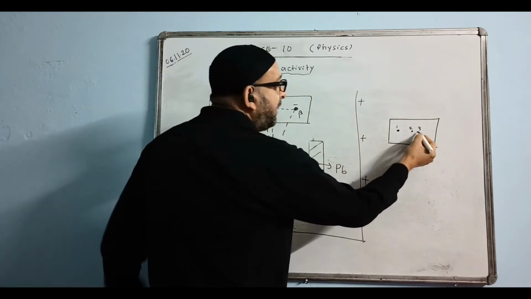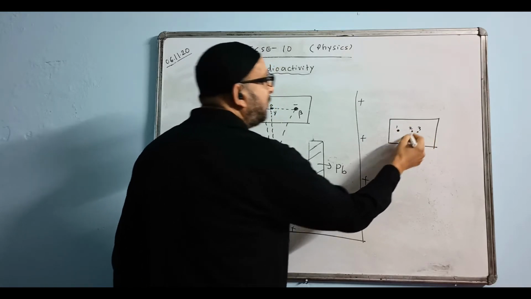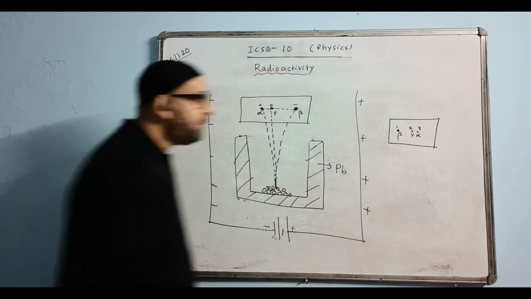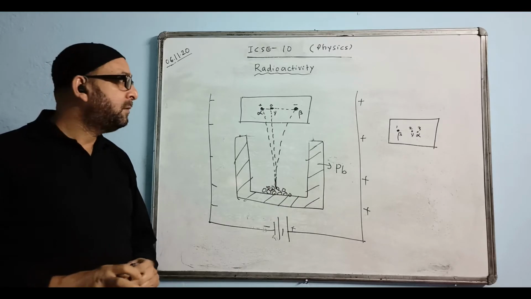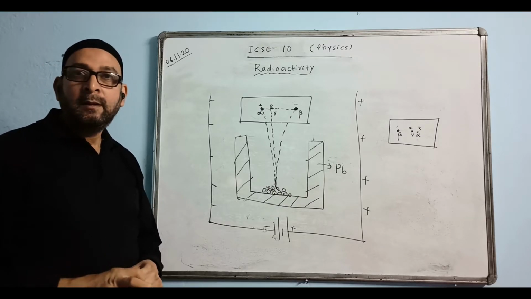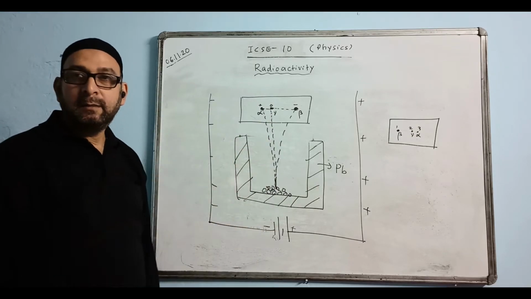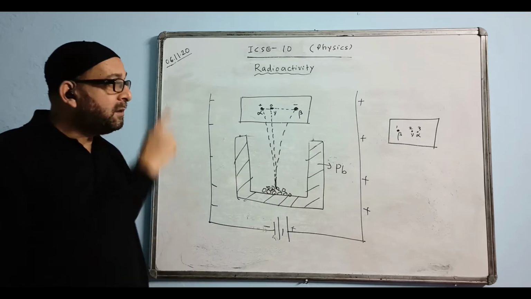I think 3 is close to the center, so that will be alpha, and the other one will be beta. So you can identify this is gamma, this is alpha, this is beta. This is how we identify them. If they only show a specimen of the photographic plate, we can easily identify them by this method.